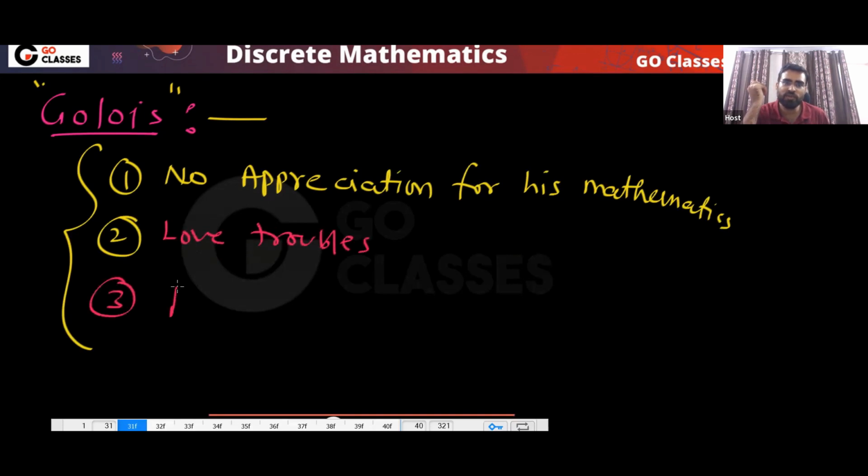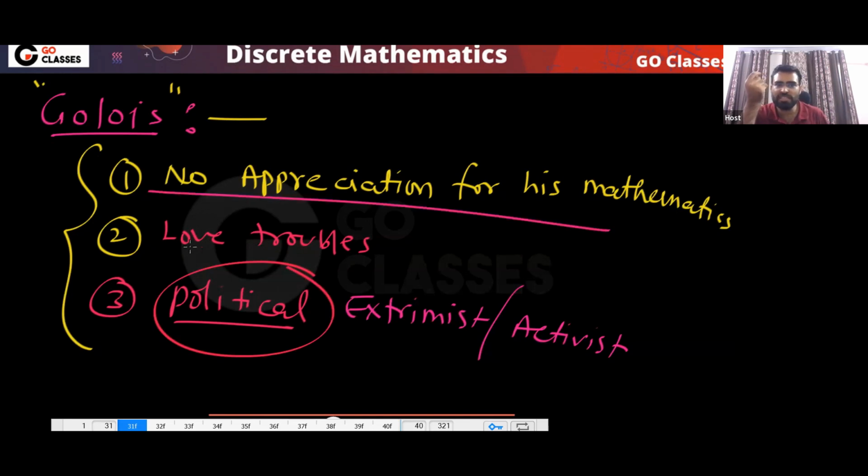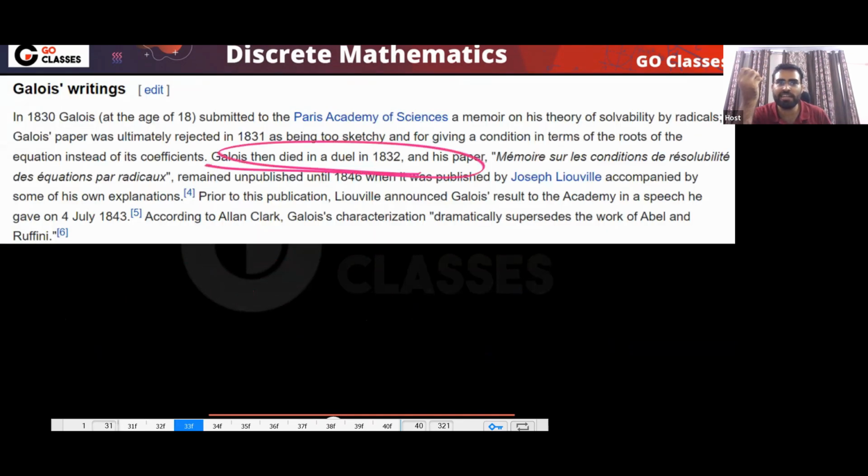And the third thing, he was politically radical. He was a political extremist, or activist, whatever. He was too much into politics. Because of these things, no appreciation, love troubles, he basically challenged someone to a duel, and he died in that duel.